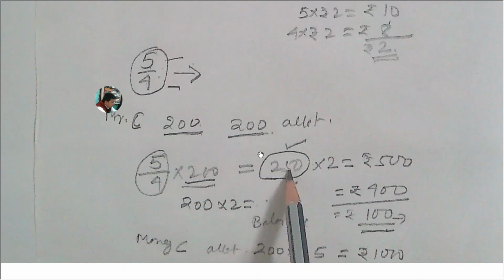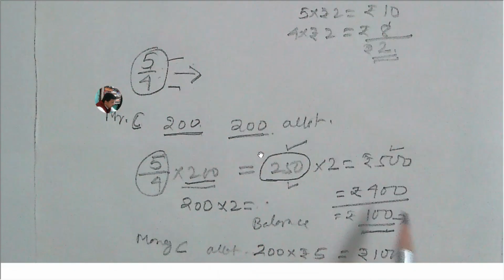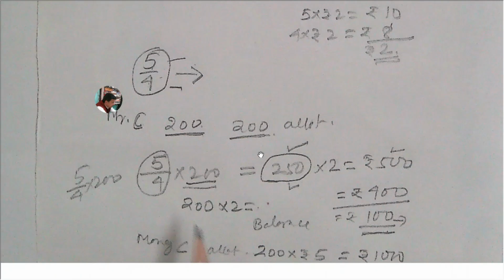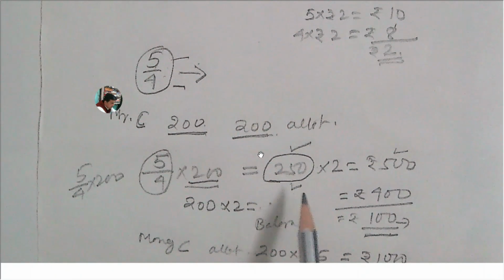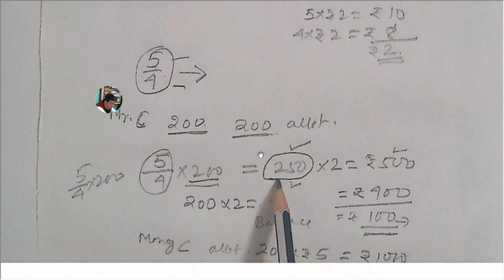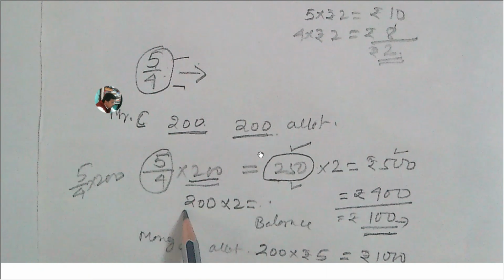That means 250 into 2, 500. So this 5 by 4 into 200 is giving the information that Mr. C has applied for 250 shares, but the company has given him only 200 shares.